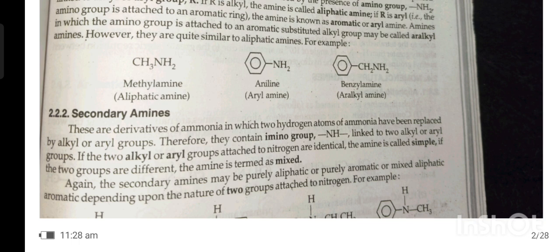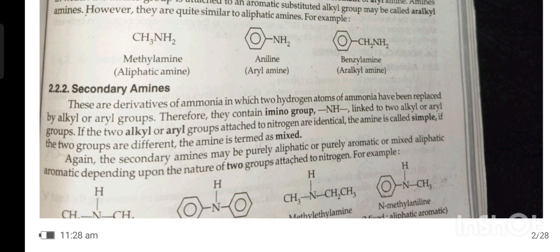Secondary amines. These are derivatives of ammonia in which two hydrogen atoms of ammonia have been replaced by alkyl or aryl groups. Therefore, they contain the imino group NH linked to two alkyl or aryl groups. If the two alkyl or aryl groups attached to nitrogen are identical, the amine is called simple. If the two are different, the amine is termed mixed.